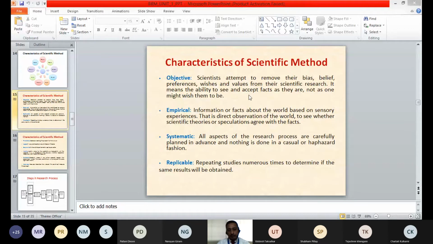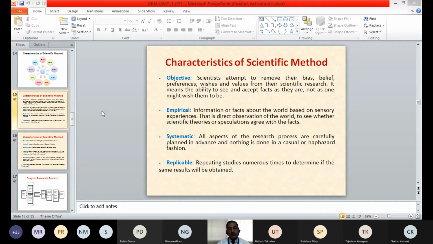objective. Secondly, the scientific method needs to be empirical. Empirical means information or facts about the world based on sensory experiences. So whatever information you are collecting or whatever facts you are describing, that needs to be based on your sensory experiences. You should see or actually feel those facts. It should not be based on any intuitions or any guess.